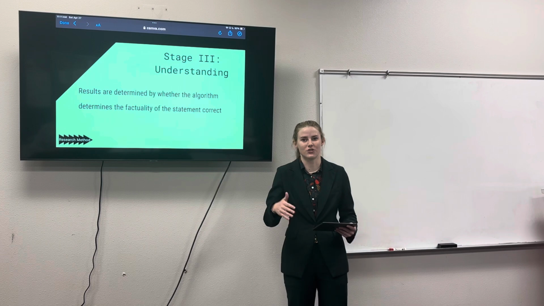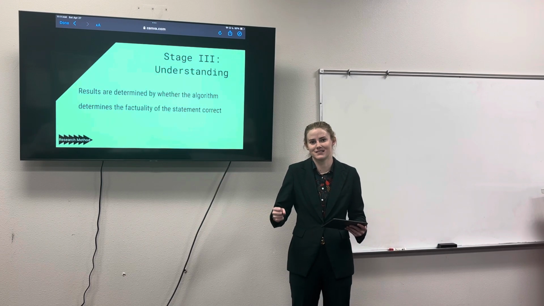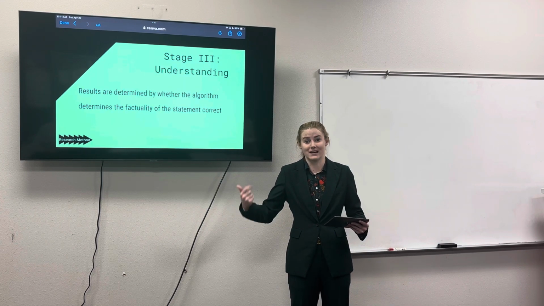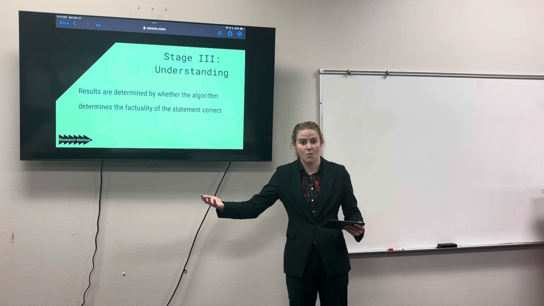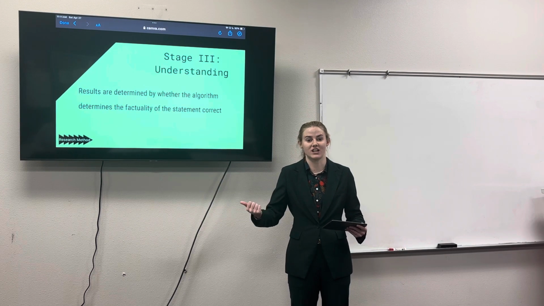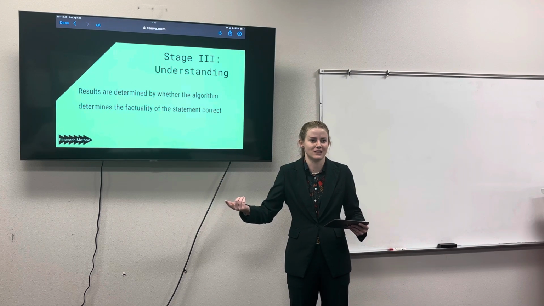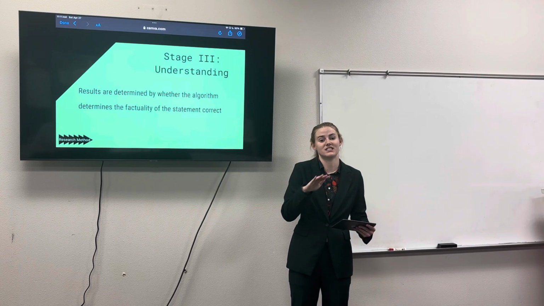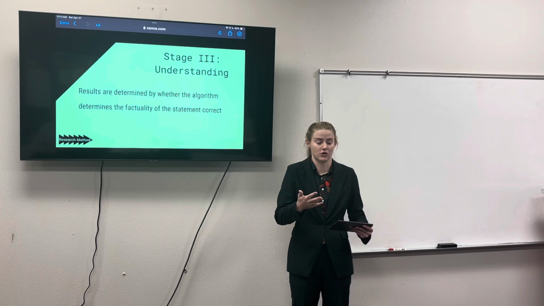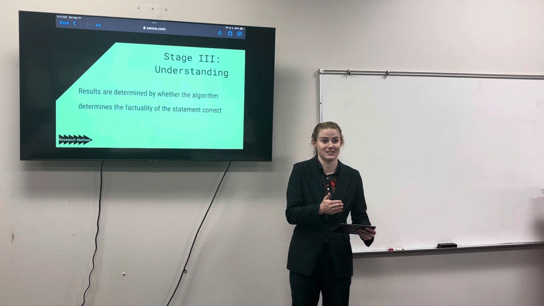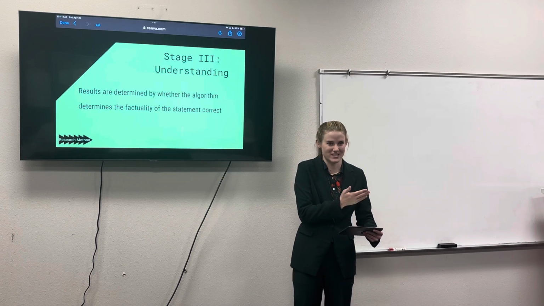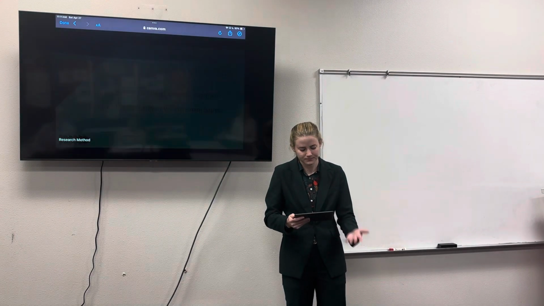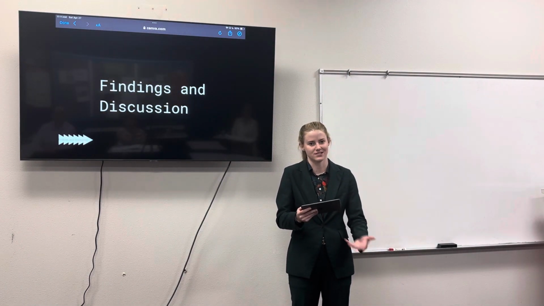For the project, if it guesses that something is correct and it is correct, then it's getting a check. But if it guesses that something is correct, but the answer was actually incorrect, then it's getting an X. And it's vice versa. If it guesses incorrect and the statement was actually correct, it's getting incorrect. If the statement was incorrect and it guessed incorrect, then we're saying it worked. So, moving into the findings and discussion.